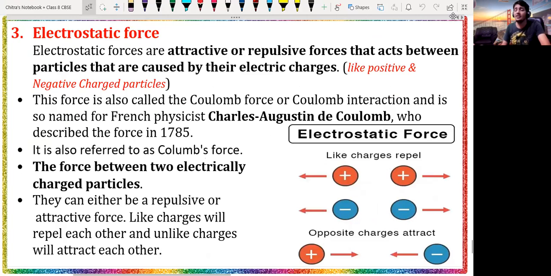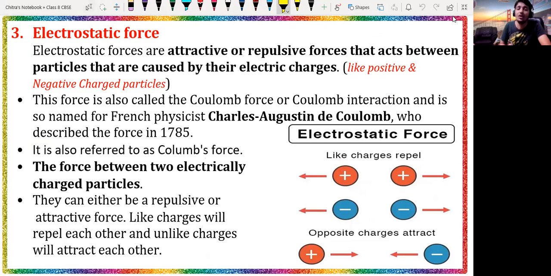Now, last but not the least, we are going to understand the third type of non-contact force, which is the electrostatic force. The electrostatic force is nothing but the attractive or repulsive force that acts between particles and is caused by their electric charge.